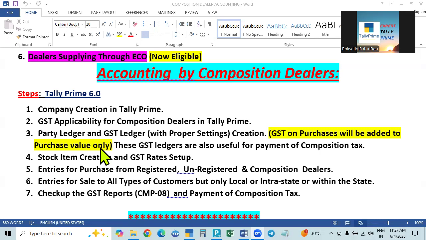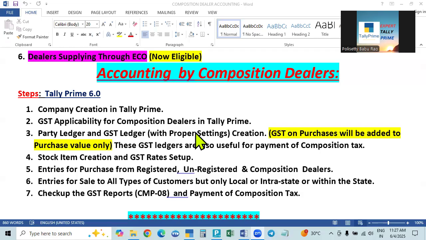In the GST ledger, we have to make some settings. We will create the GST ledger not under duties and taxes, because the GST paid on purchases will be entered, but we will not get the input tax credit. So that is to be added to the purchase value. For that, when we are creating the GST ledgers, we have to make proper settings so that it will not be under duties and taxes. We will create it under indirect taxes, and we have to make the setting that it is to be added to the purchase price.